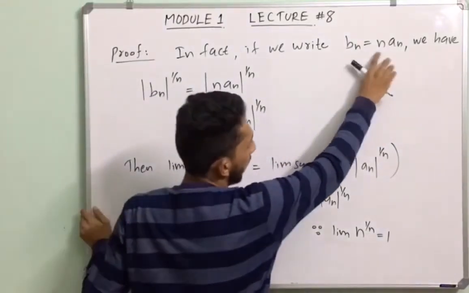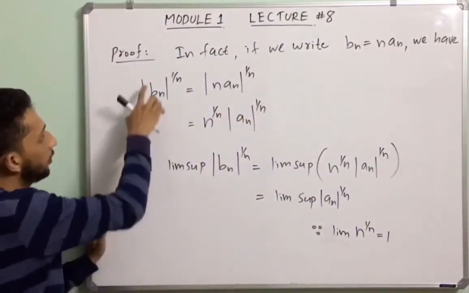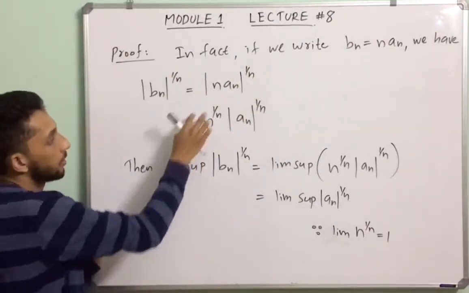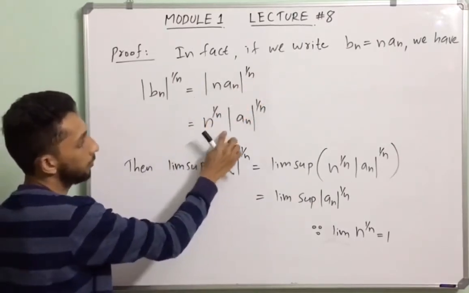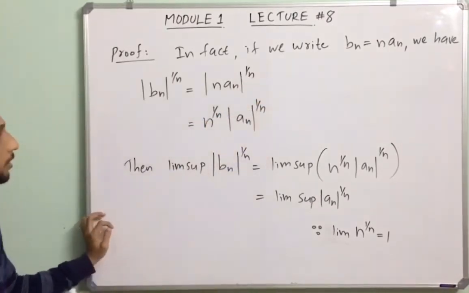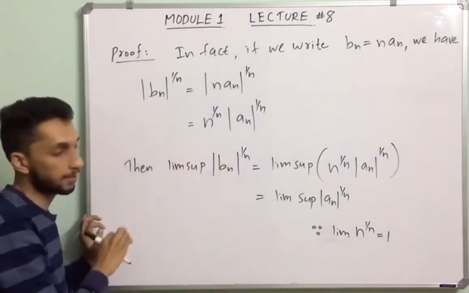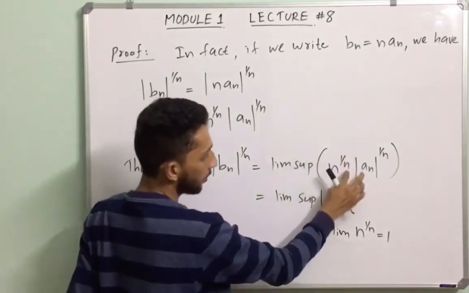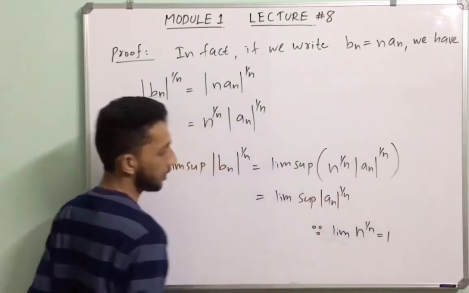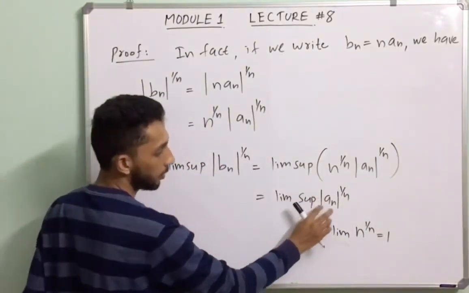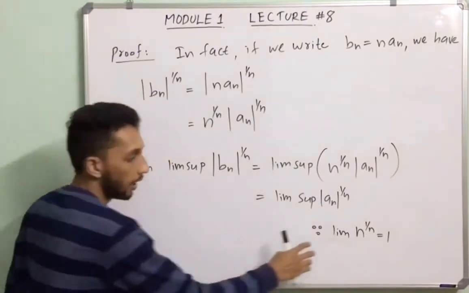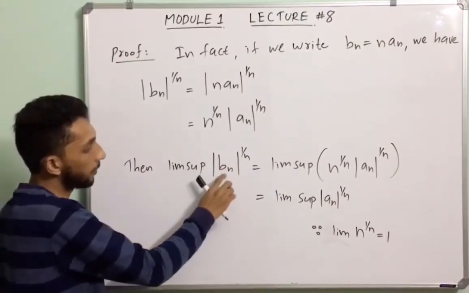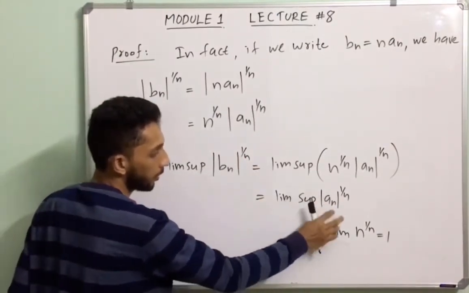Then we have mod bn all raised to 1 by n equal to mod n an all raised to 1 by n. This is equal to n raised to 1 by n into mod an all raised to 1 by n. Taking limit supremum on both sides, limit supremum of mod bn all raised to 1 by n equal to limit supremum of n raised to 1 by n into mod an all raised to 1 by n. This is equal to limit supremum of mod an all raised to 1 by n, since limit n raised to 1 by n equal to 1. So limit supremum of mod bn all raised to 1 by n equal to limit supremum of mod an all raised to 1 by n.